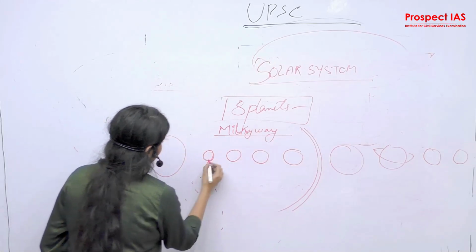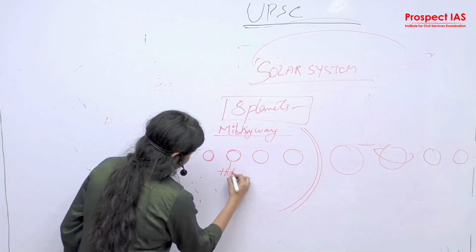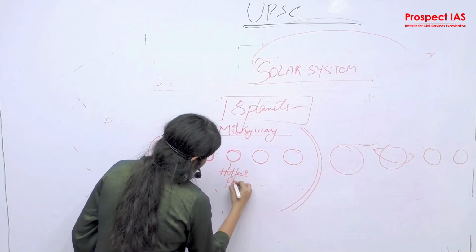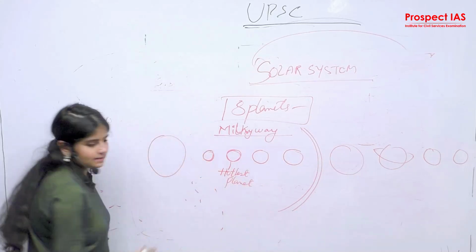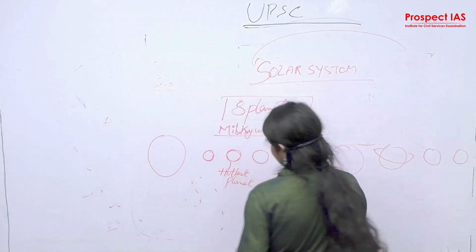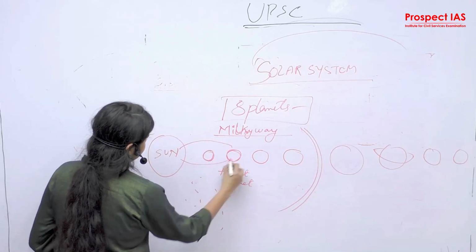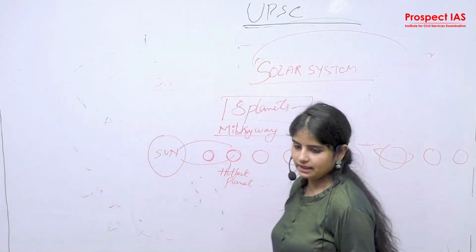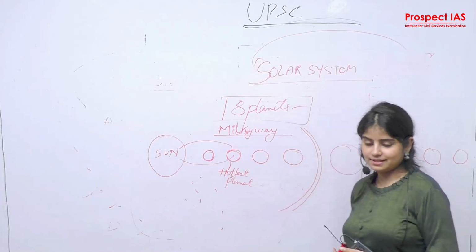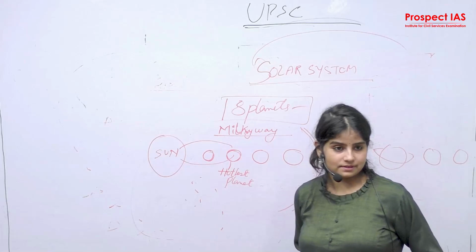This is Mercury. This is Venus. Venus is the hottest planet. Why is it the hottest? Mercury is nearer to the sun. Why can't Mercury be the hottest planet? Does anyone have an answer in the online class? Why is Venus the hottest planet? Have you ever thought about it? This observation, this clarity, this question-asking method is required by UPSC aspirants.